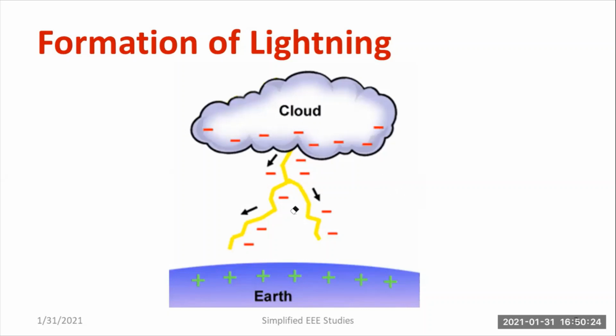Moreover, the discharge intensity will depend on the gradient between the upper layer and the lower layer of the cloud. In the upper layer, positive charges will be distributed because of the thunderstorm. Due to thunderstorms, air currents will be formed, and because of the air current, positive and negative charges will be separated. Positive charges will be located at the upper layer of the cloud and the negative charges at the lower layer of the cloud.